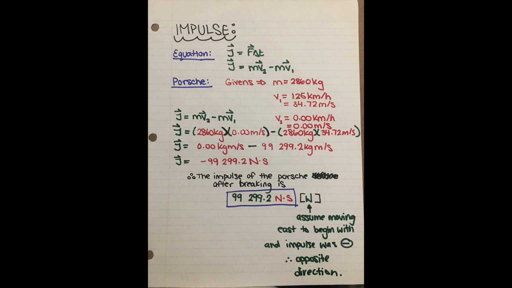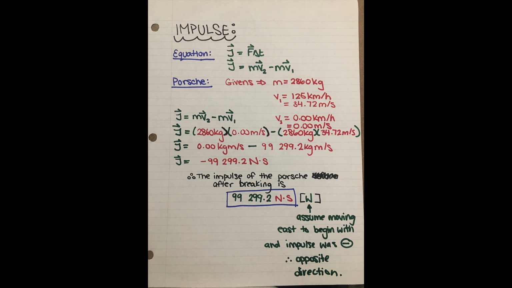In this video, the Porsche is gaining an impulse during its deceleration. This occurs because impulse is equal to the change in momentum. Therefore, as your momentum decreases, your impulse will increase. This is obvious because the Porsche is decreasing its momentum, its speed is decreasing as it decelerates, which indicates that its impulse will evidently increase.